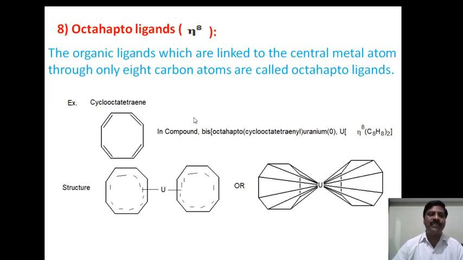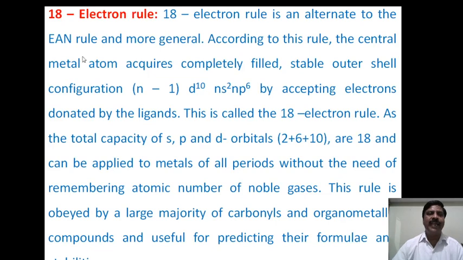Therefore, based on the hapticity of the ligands, organometallic compounds are classified into 8 classes in total. We have already explained this. Now coming to the 18 electron rule. The 18 electron rule is an alternative rule for the EAN rule.